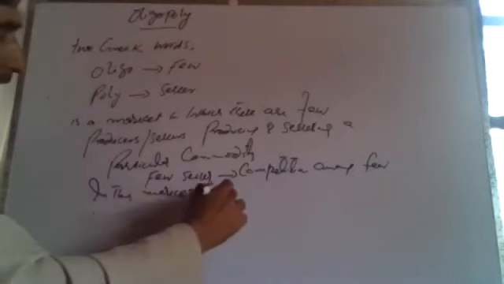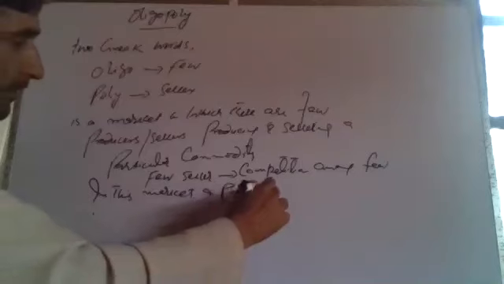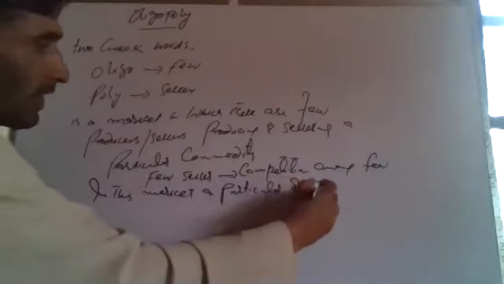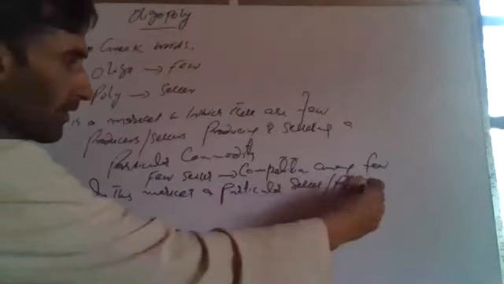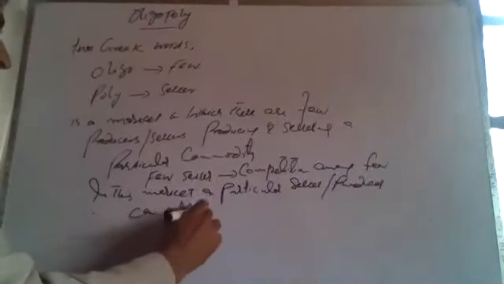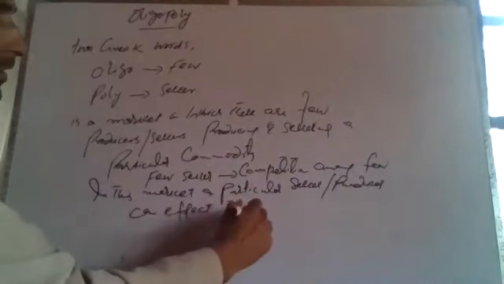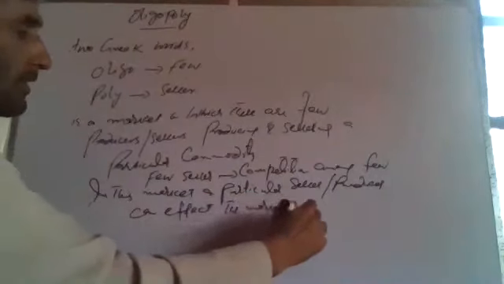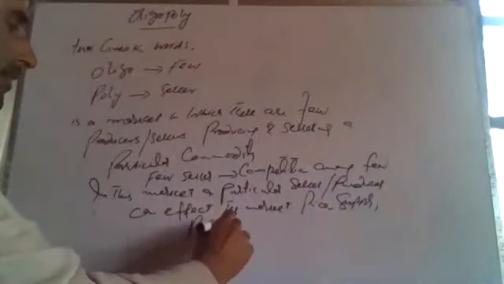Thus, in this market, a particular seller or producer can affect the market price, supply, product, etc. So a single seller or a single producer can also affect the market situation or market progress.